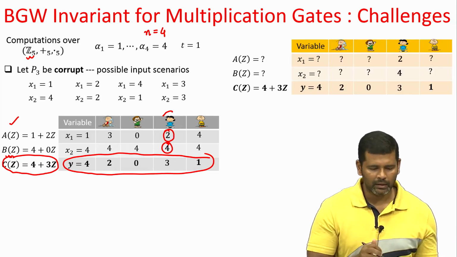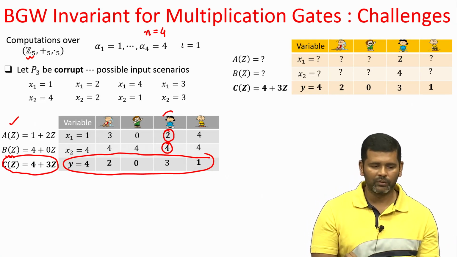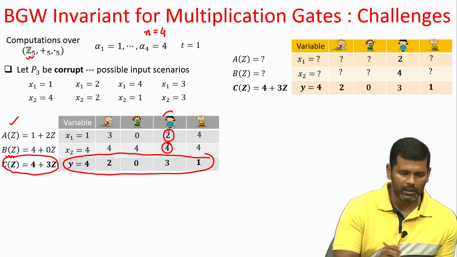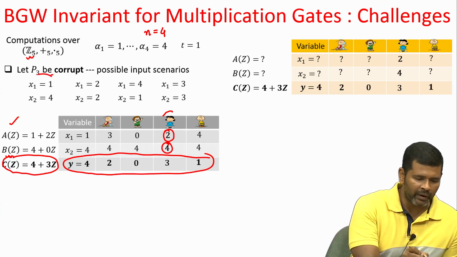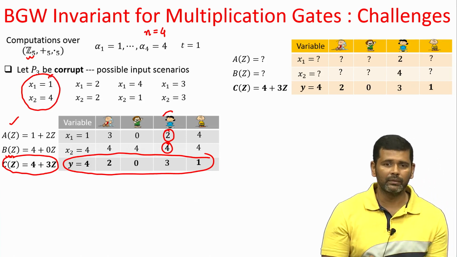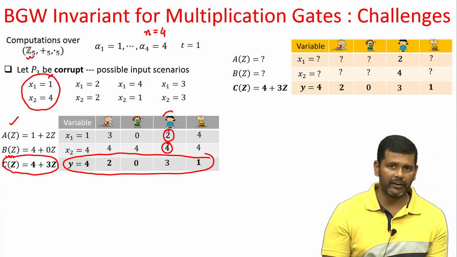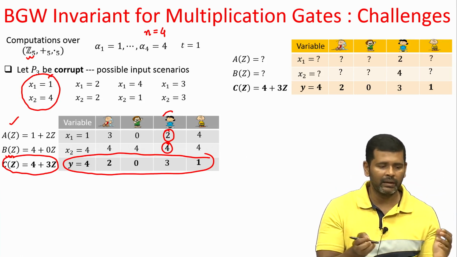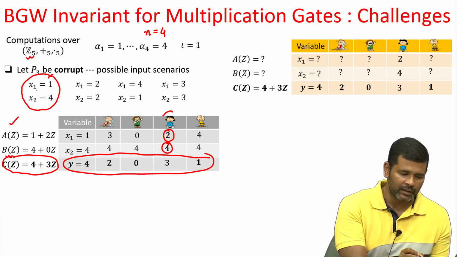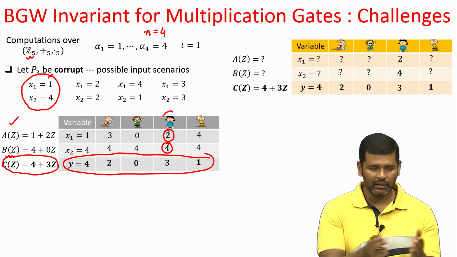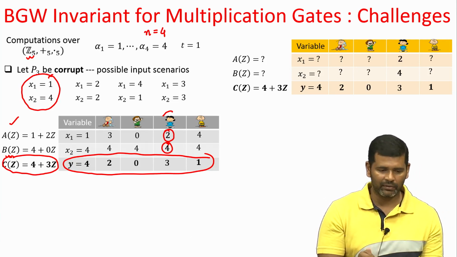Now, once the protocol is over, the corrupt P3 learns the final outcome to be 4. So, from her viewpoint, this could be one possible scenario with which the protocol has been executed. She might be analyzing in her mind that it could be the case that input x1 was 1 and input x2 was 4, and the values that I have seen correspond to that case.